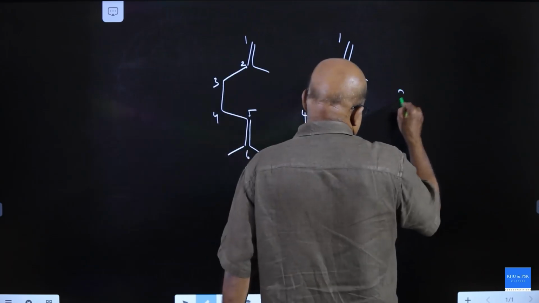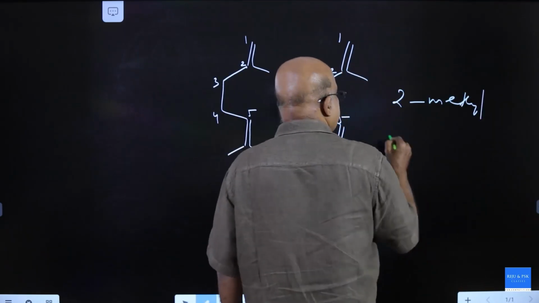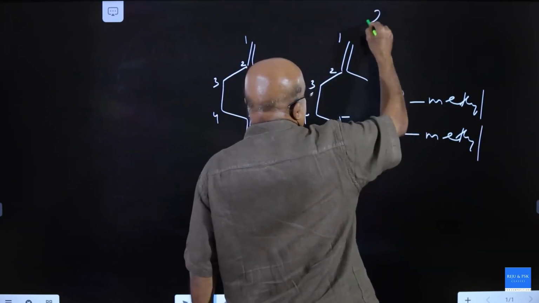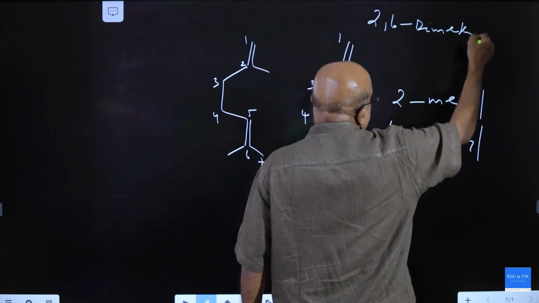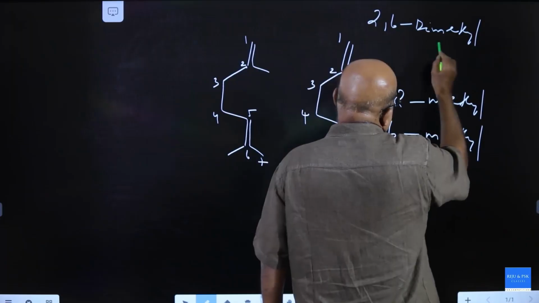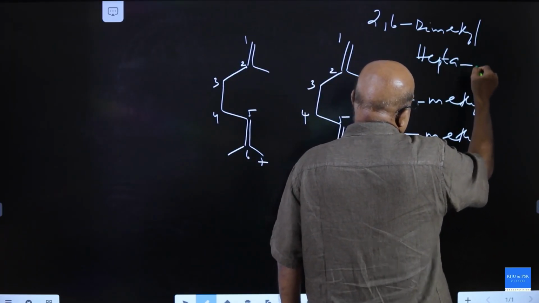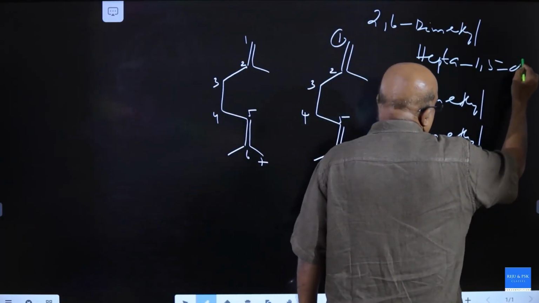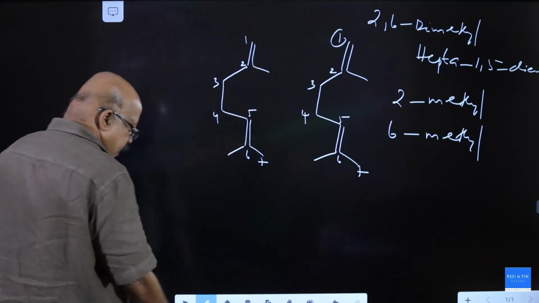Its name is 2-methyl, 6-methyl, that is 2,6-dimethyl. The parent chain has 7 carbons, 2,6-dimethyl hepta 1 and 5, hepta-1,5-diene.